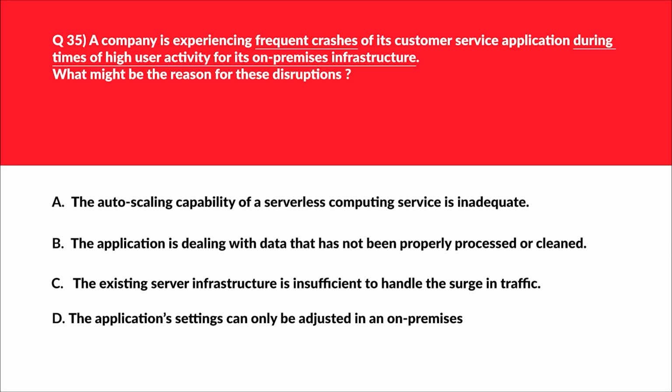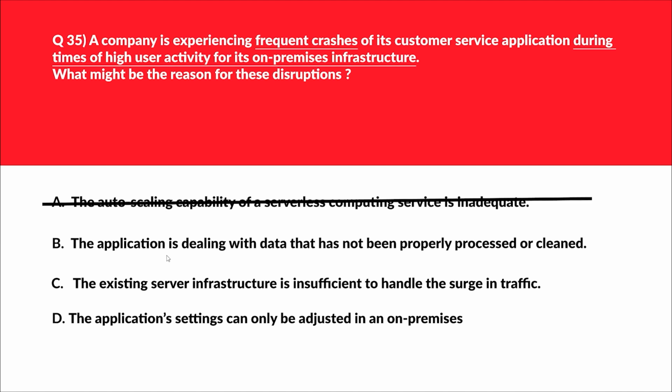Let's bring the heat to the show. This is some serious question about how to tackle the crashes when the user activity is high or there are peak times for on-premise infrastructure. Let's look at option E. It says the auto-scaling capability of a serverless computing service is inadequate. If we note this word, serverless architecture, we know it is applicable for cloud. But as per the question, the workload is currently on premises and serverless computing service is out of context. We'll reject this.